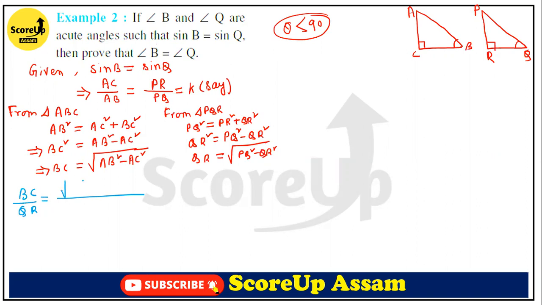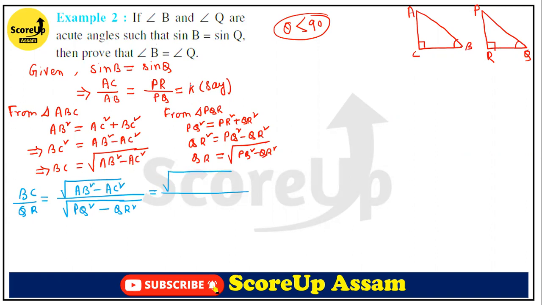Value of BC is equal to what? Value of BC is equal to the square root of AB square minus AC square. Value of QR is what? The square root of PQ square minus PR square. Now, this is a very important question. So now we shall put the value of this.